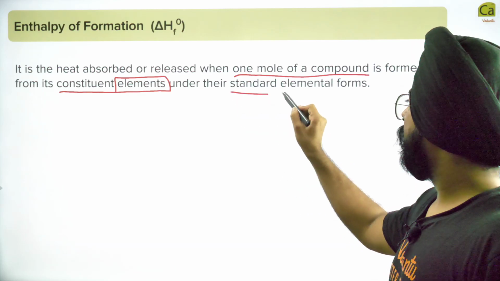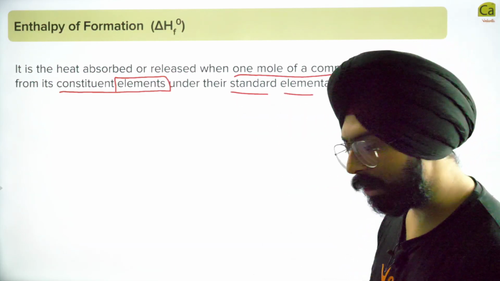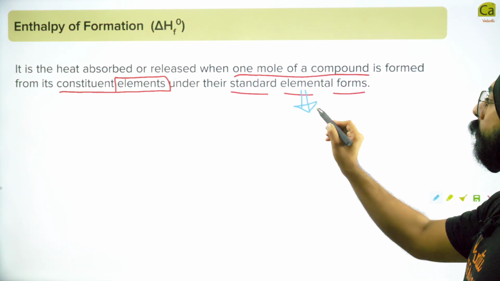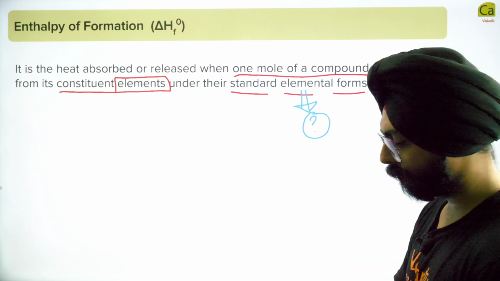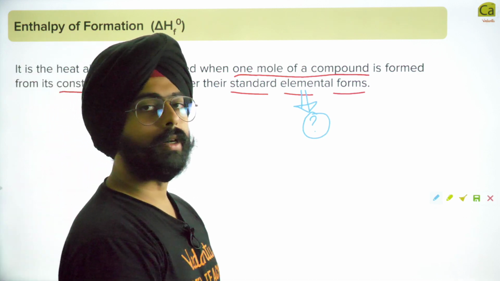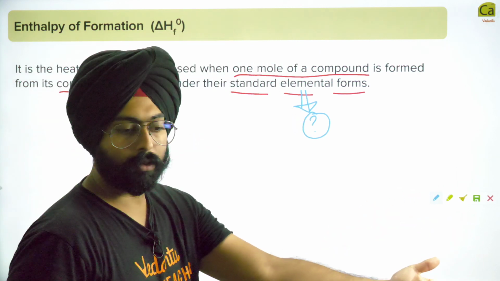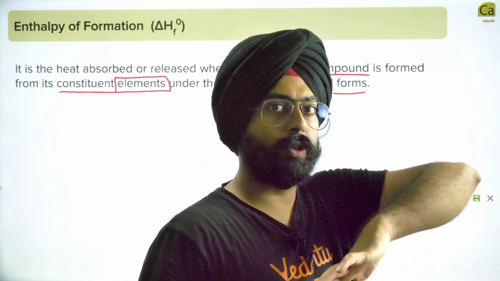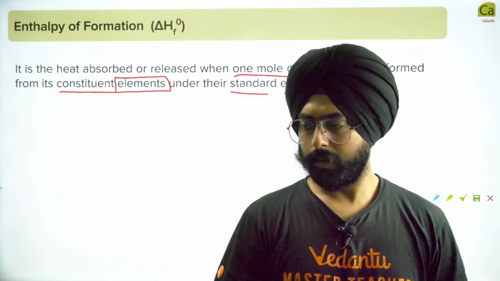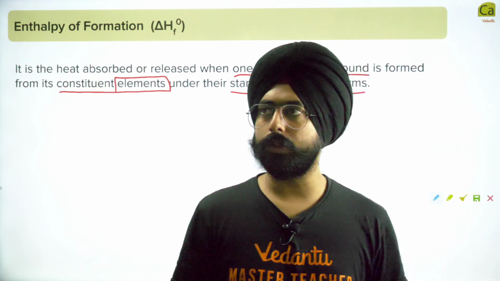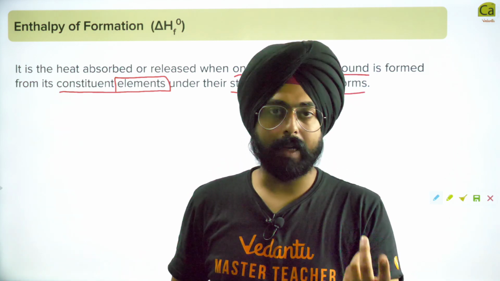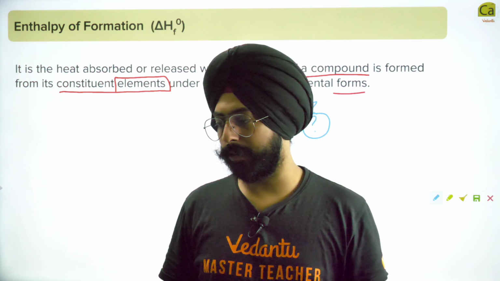under standard elemental forms. My dear friends, before I go any further, can you explain to me the meaning of the word elemental? What is an element? Hydrogen, oxygen, carbon, nitrogen, fluorine, so on and so forth. But what do we mean by an element? Element is just one type of atoms.